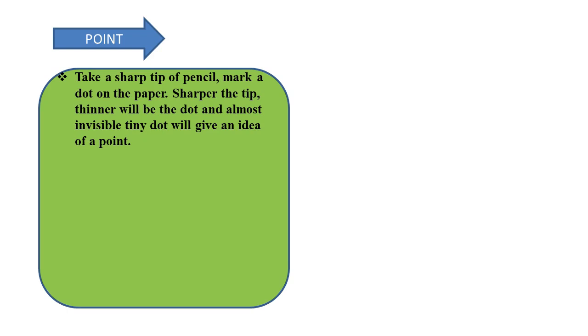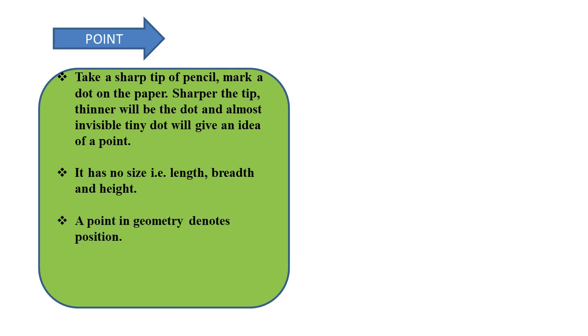The sharper the pencil, the finer the dot. If the tiny dot becomes invisible, meaning very thin, then we will be closer to the concept of point. A point has no size, means no length, no breadth, and no height.